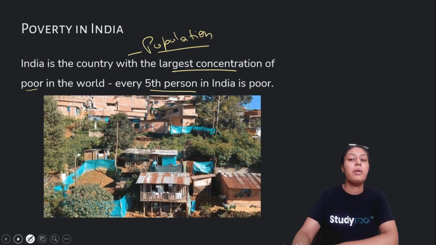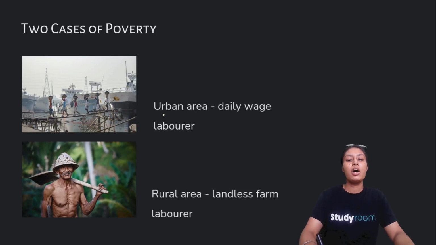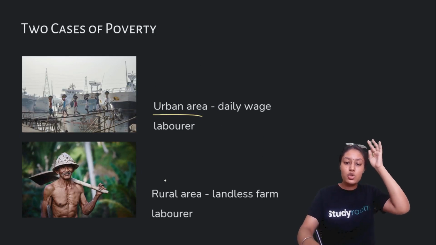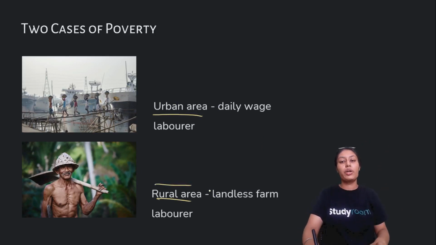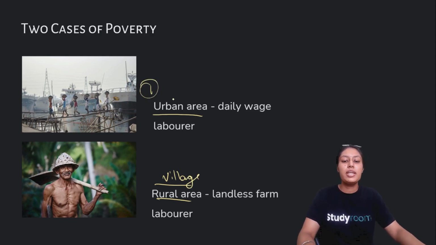Next, we'll study that there are majorly two cases of poverty. One would be the person living in urban areas, belonging to a city or a state, and second is rural areas, meaning the person belonging to some rural state or village area. So the first case, in the urban case, is that the person will be a daily wage laborer. He works on a daily basis.